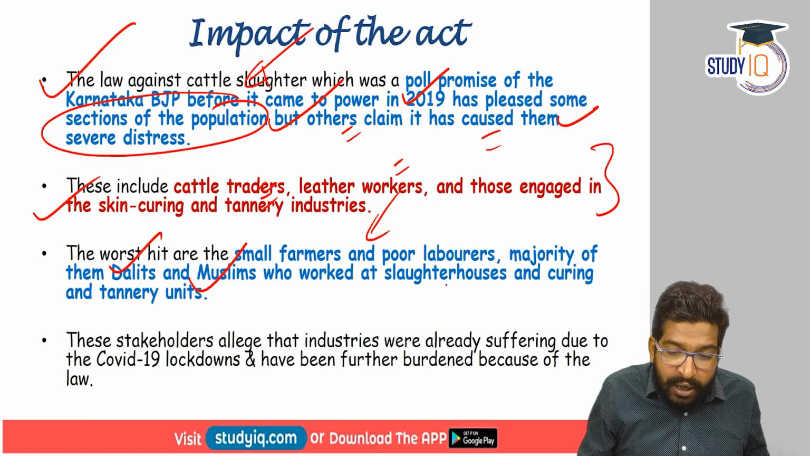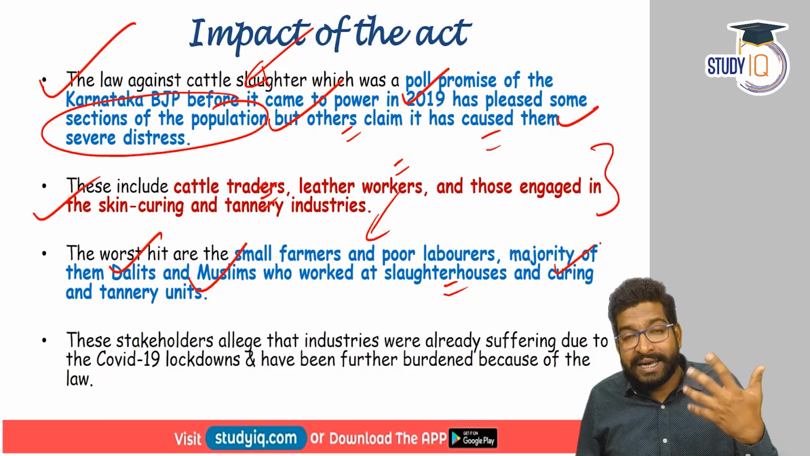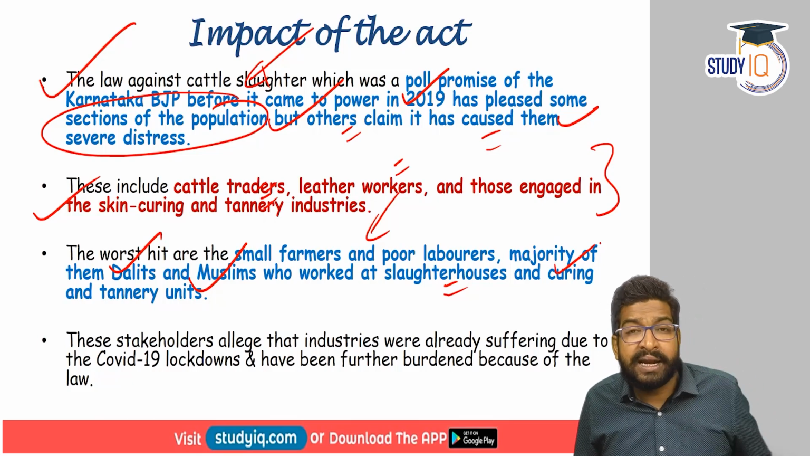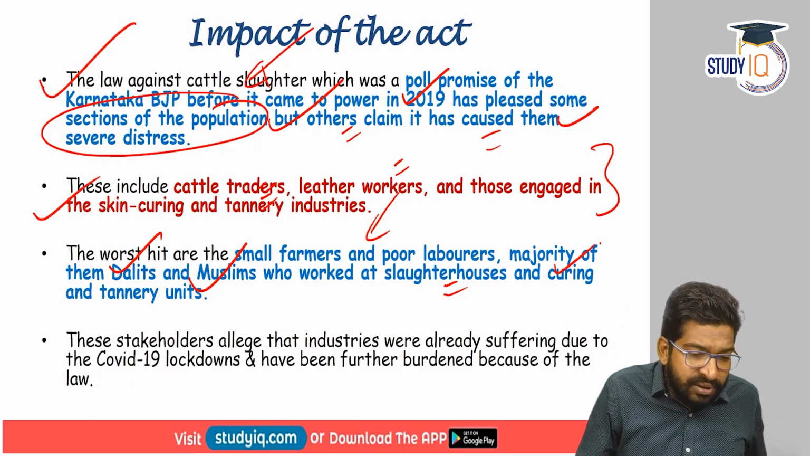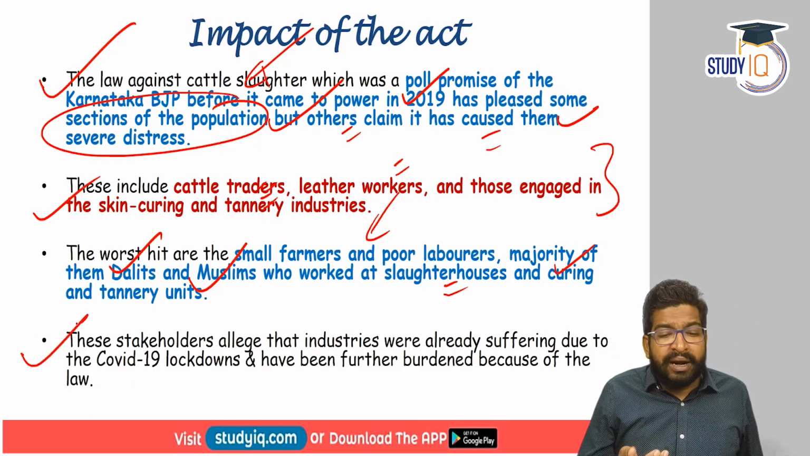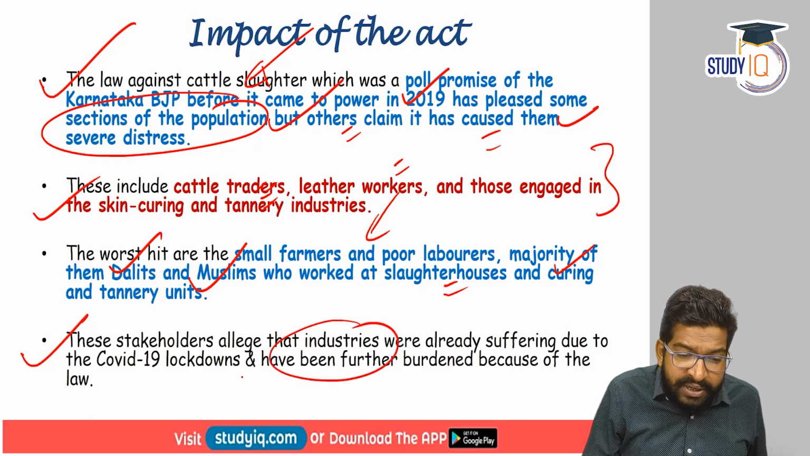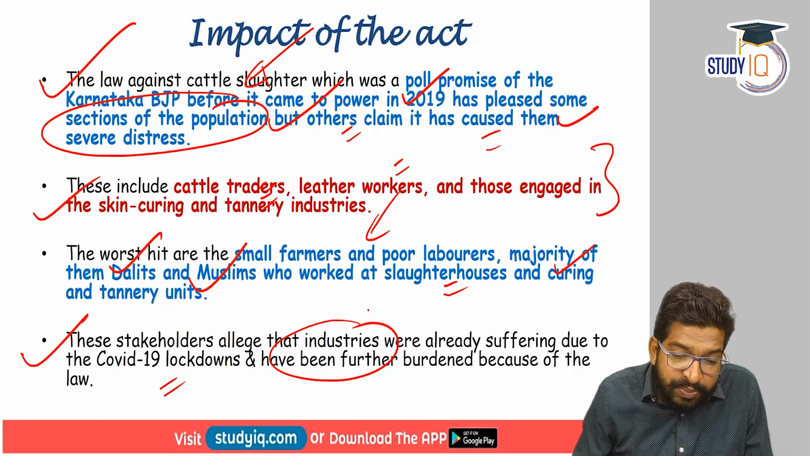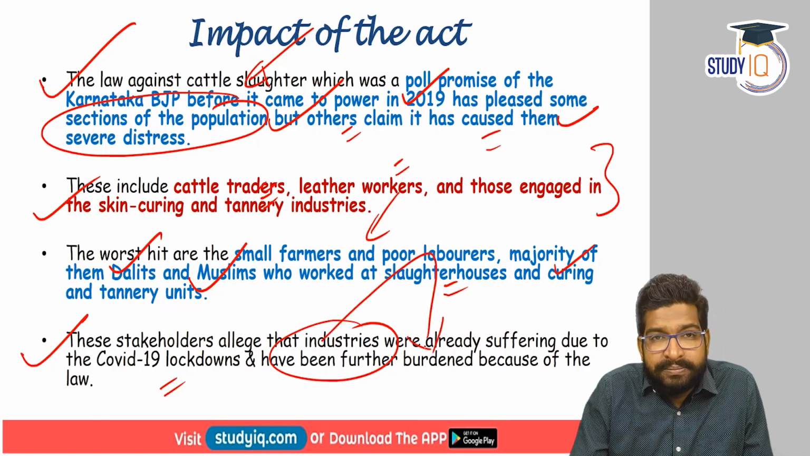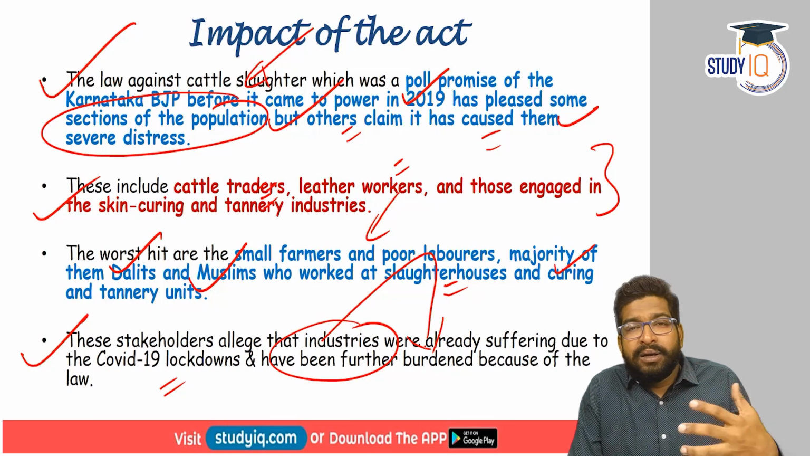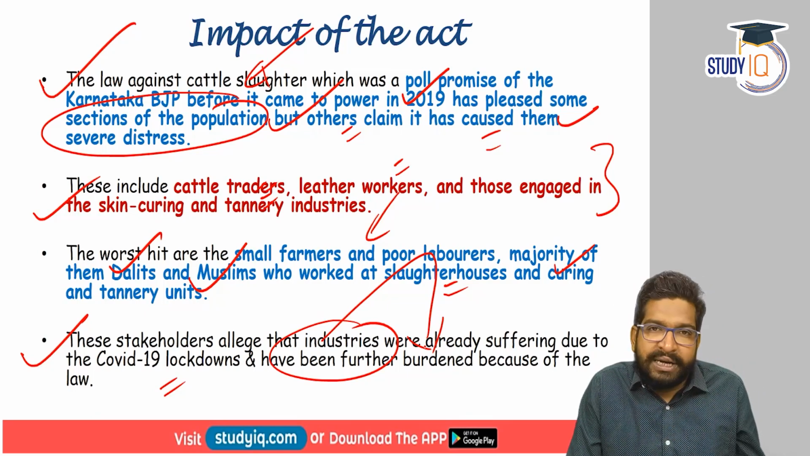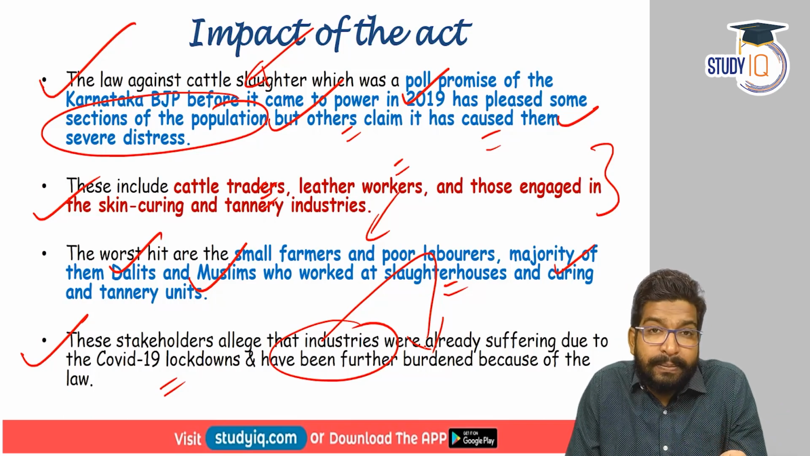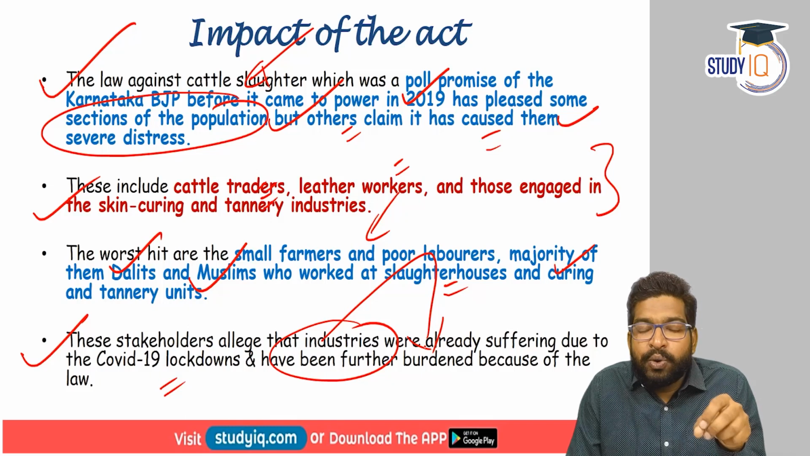So the adverse impact on slaughterhouses, tanneries and the leather units has fallen largely on Dalits and Muslims. That is highlighted by the report. In general, these stakeholders allege that industries were already suffering because of the COVID-19 lockdowns, and now, because of this particular act, they have been further burdened. Cattle slaughter has been completely banned. Only buffaloes whose age is 13 plus can be slaughtered. So the business has been quite bleak.